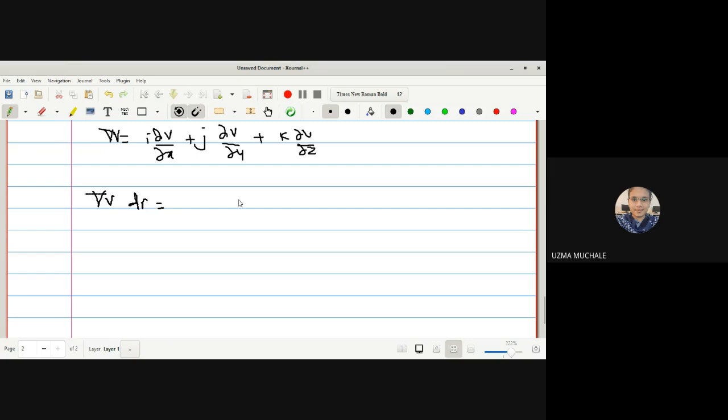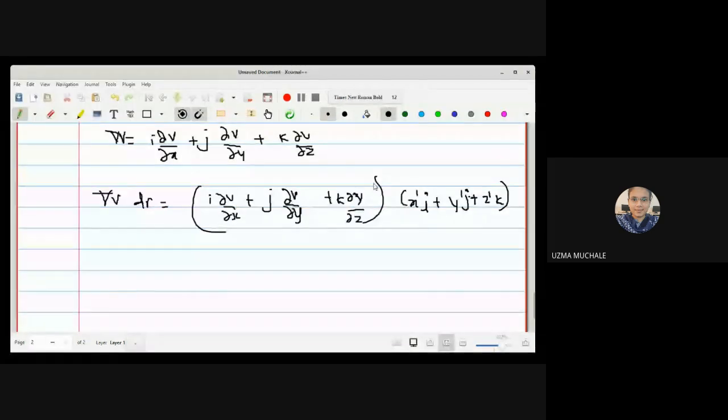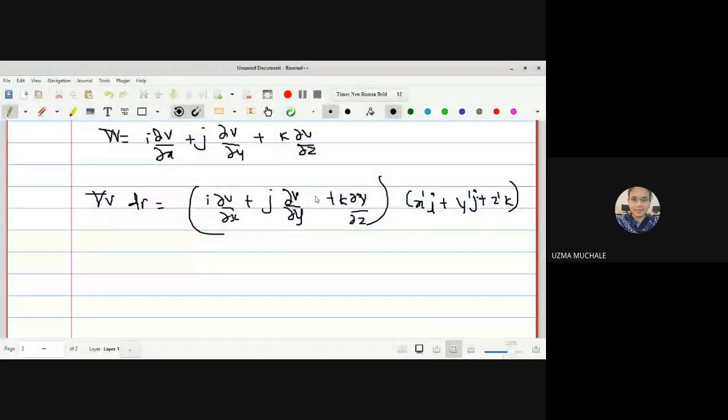Del V dot dr is equal to i dou V by dou x plus j dou V by dou y plus k dou V by dou z, into dr. Dr means x dash i plus y dash j plus z dash k. If you are going to evaluate this product, it is evaluated with the help of the dot product.